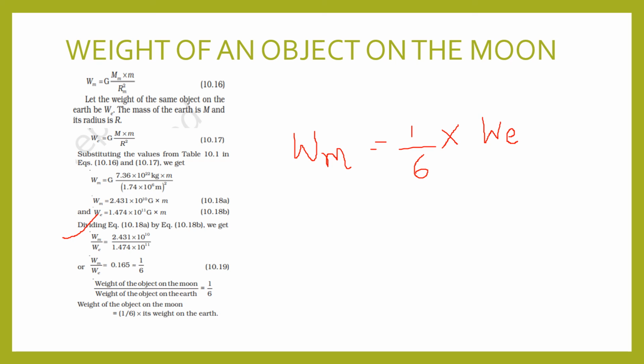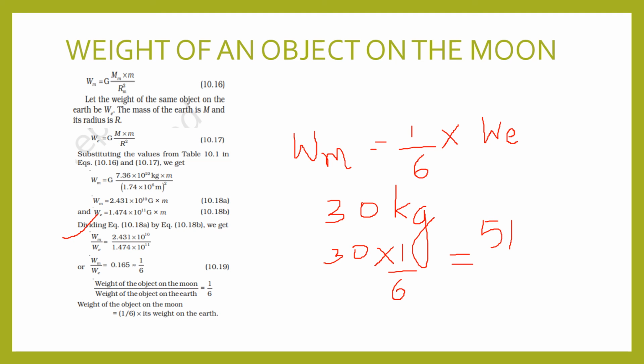Suppose we have 30 kilogram weight on the earth. When that person goes to the moon, what happens to the weight? That will become 30 into 1 by 6. So when he reaches the moon, his weight will become 1 by 6 of 30, that is only 5 kilogram. Only 5 kilogram weight he will be experiencing when he reaches the moon. I hope you understood this.